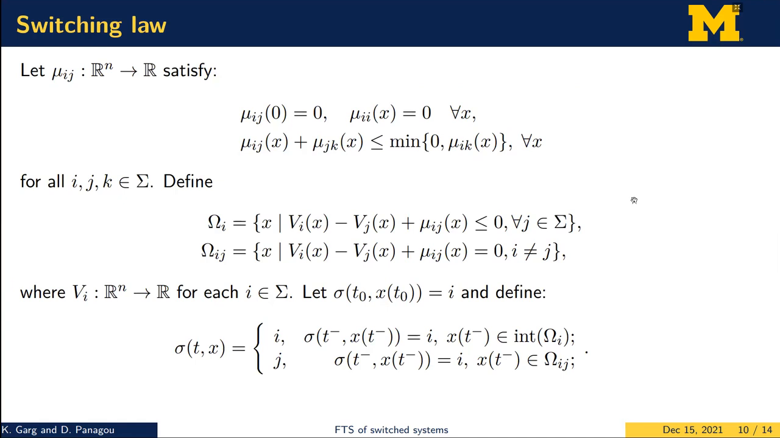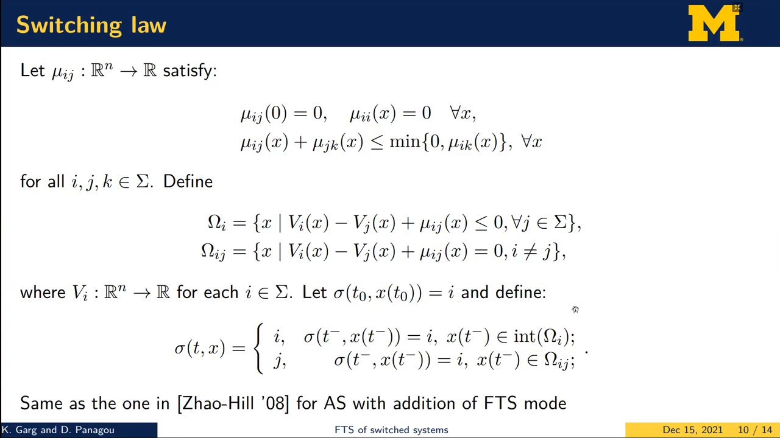Now, in addition, we also present a switching law design, which is based on defining these functions mu ij. Then using these functions and the Lyapunov candidates, we define these sets omega ij. And finally, we define the switching signals depending upon whether the system states are in the interior of these sets or on the boundary of these sets. I'm not going to present all the details of how the switching law works, but the most important thing to note here is that this is the exact same switching law designed in this paper, where the authors show that under this switching law, the equilibrium point is asymptotically stable.